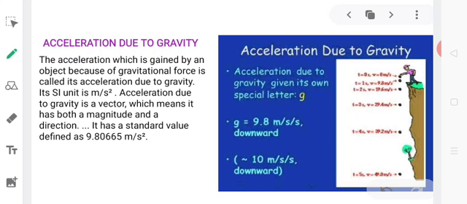This means whenever an object is falling vertically downwards, then we take acceleration due to gravity to be positive, and when an object is moving against the influence of gravity, that is upwards, then we consider acceleration due to gravity to be negative. Symbolically, it is represented by the small letter g, and it has a numerical value of 9.8 meter per second square.